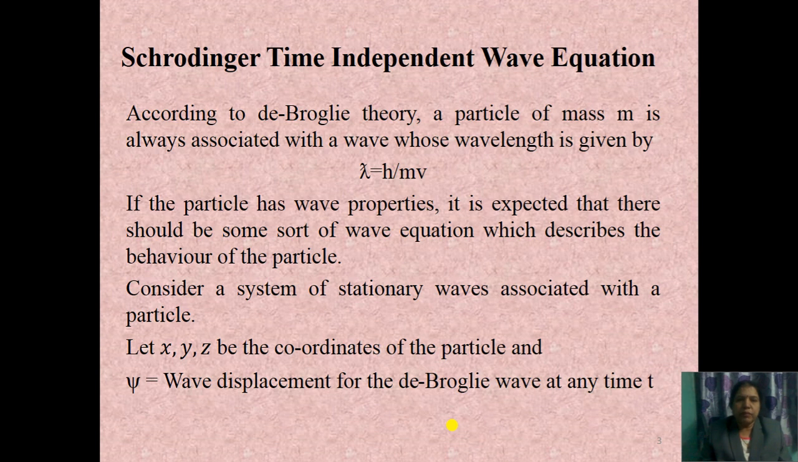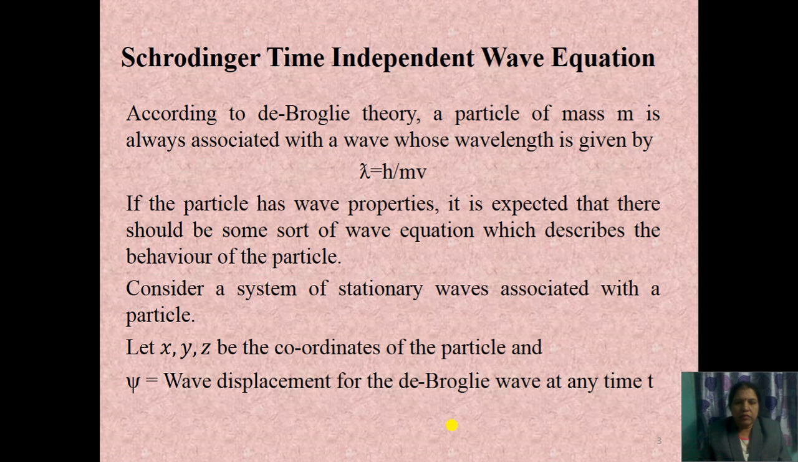According to de Broglie theory, a particle of mass m is always associated with a wave whose wavelength is given by lambda equal to h upon mv. You know h is Planck's constant, m is the mass of the moving particle and v is the velocity of the moving particle. If the particle has wave properties, it is expected that there should be some sort of wave equation which describes the behavior of the particle.